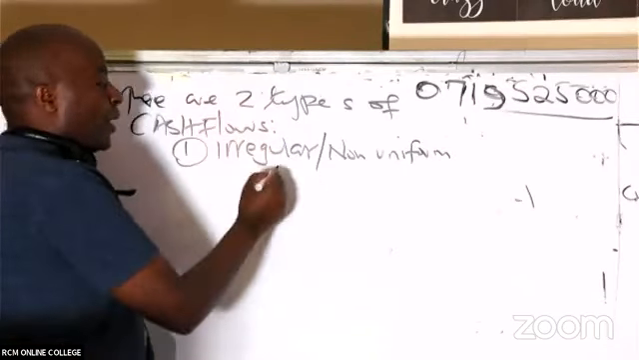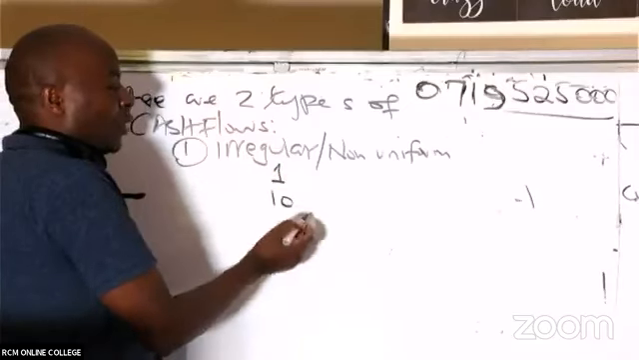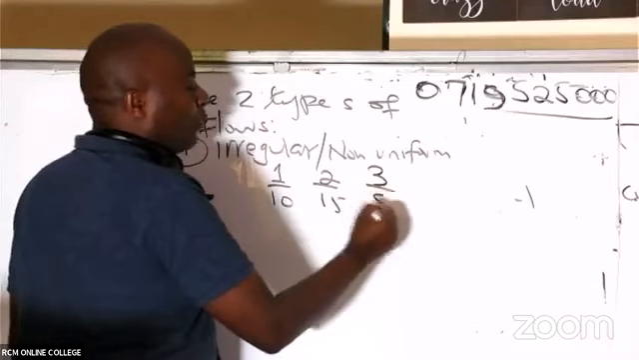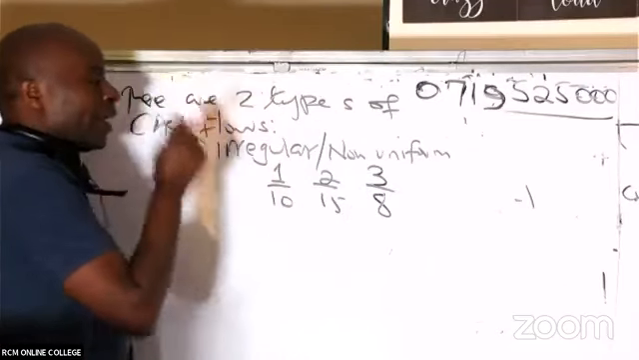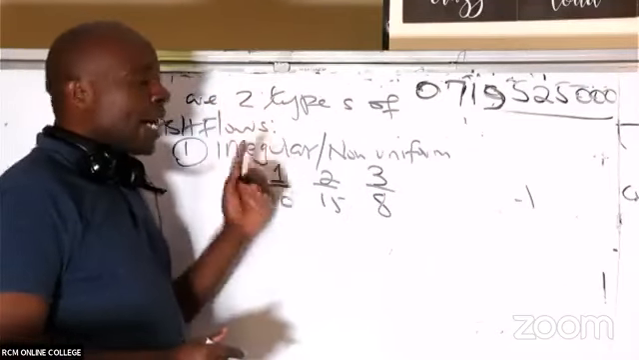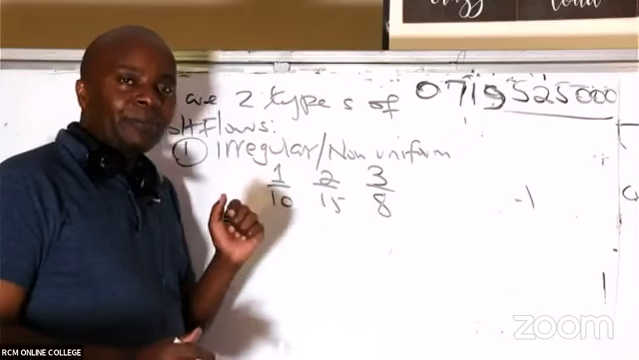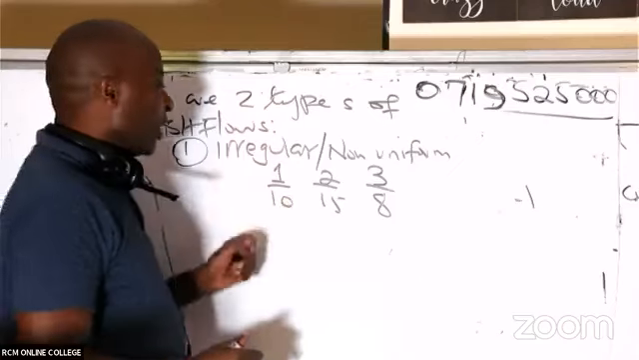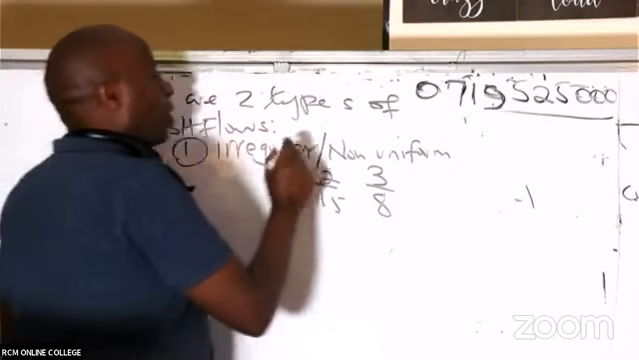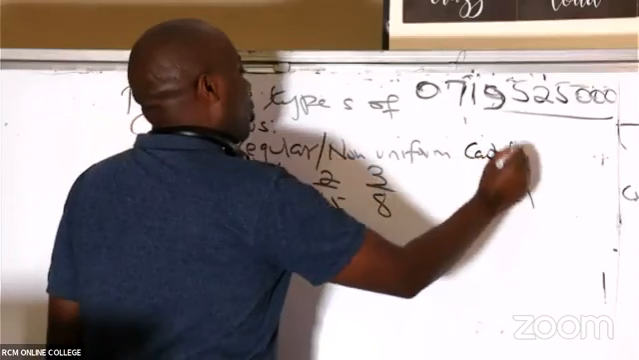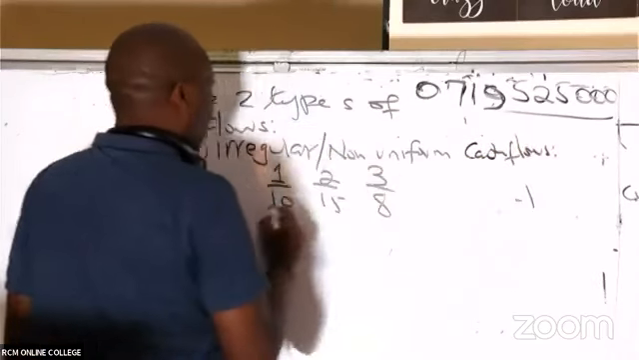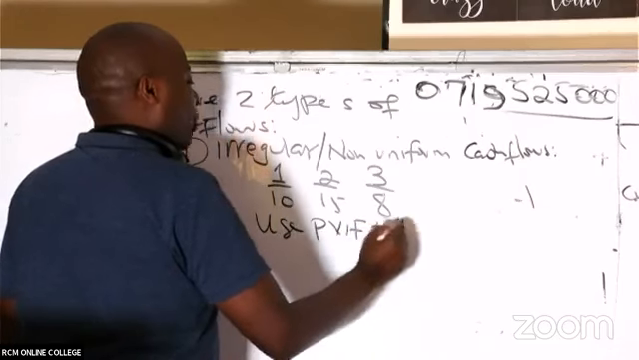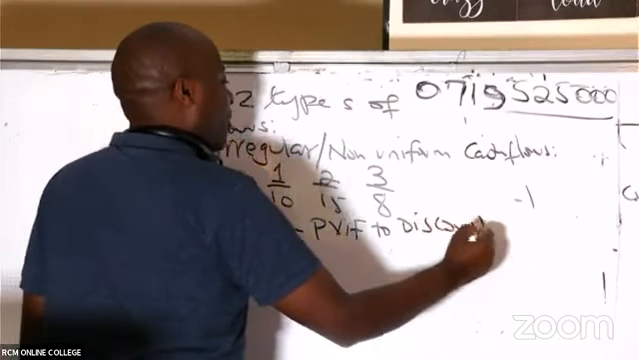So non-uniform, for example, year 1, you're getting a cash flow of 10. Year 2, you get a cash flow, for example, 15. Year 3, you get, for example, a cash flow of 8. So in this case, these cash flows are fluctuating. They are not uniform. And ladies and gentlemen, whenever I get irregular or non-uniform cash flows, you simply use PVF to discount.